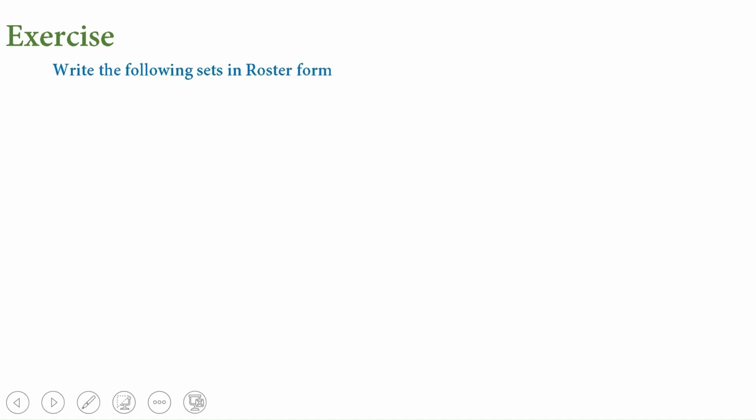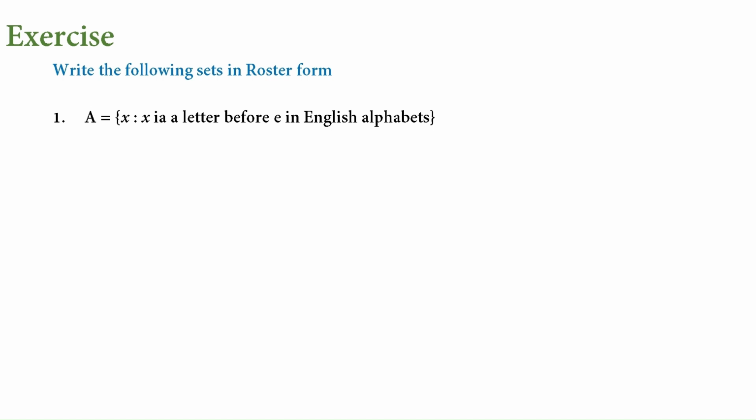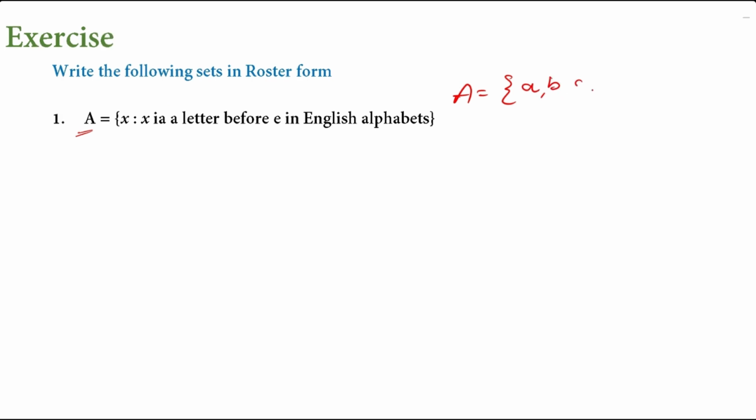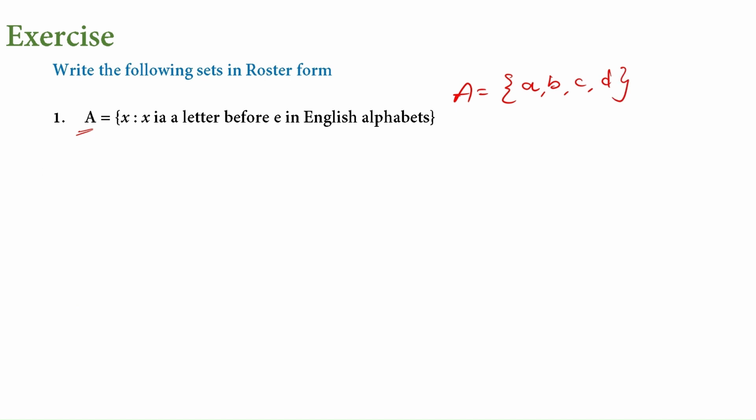The next exercise is to convert from the set builder form to the roster form. The first thing is x is a letter before E in the English alphabet. Now, how can we write this? A is the same name they have given for this. Before E means we have A, B, C, and D. Only these are the alphabets before E. Next question, B is equal to x belongs to N, which means it's a natural number, and x square is less than 25. Squares are less than 25.